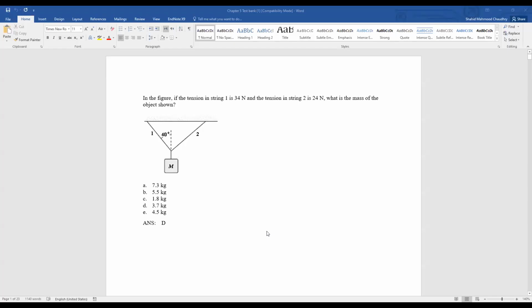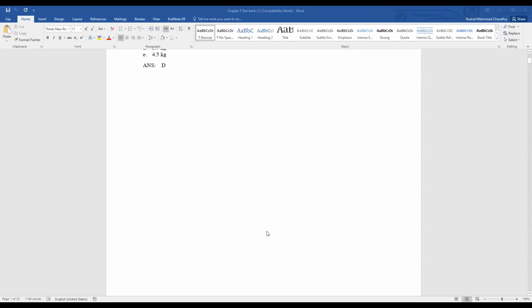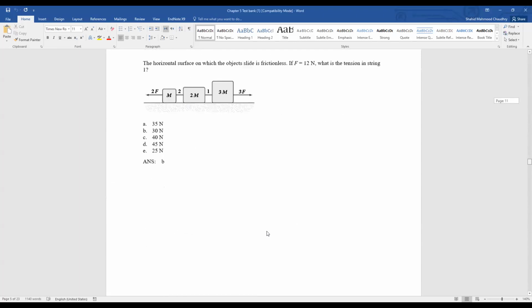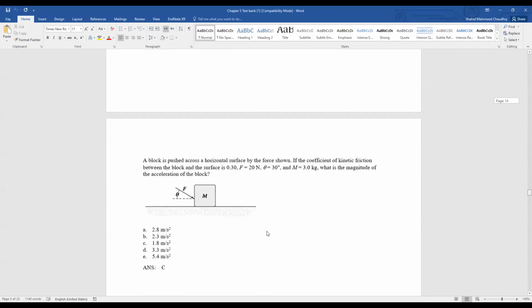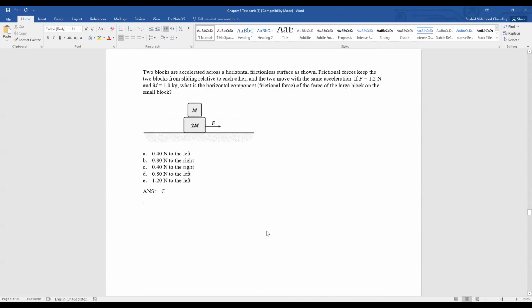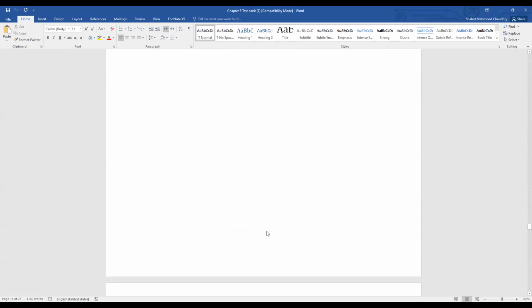Last time we discussed all these types of problems we have solved, and now I want to solve some other problems. These types of problems I have already discussed with you, and this problem I discussed recently.